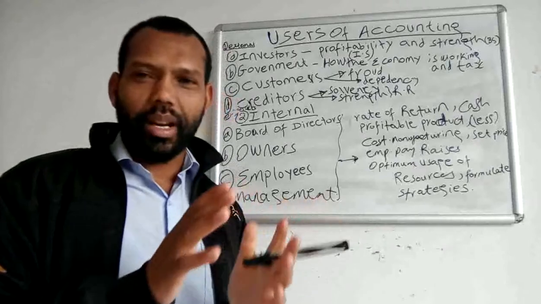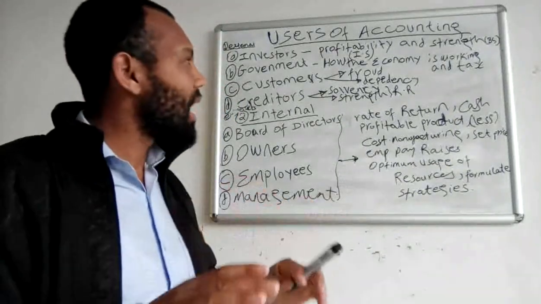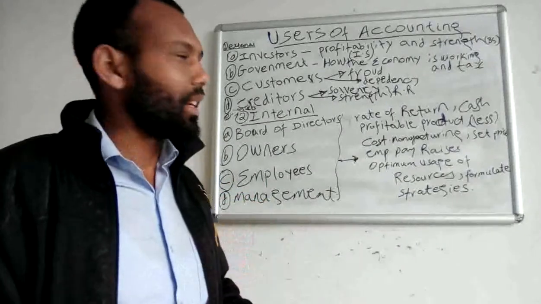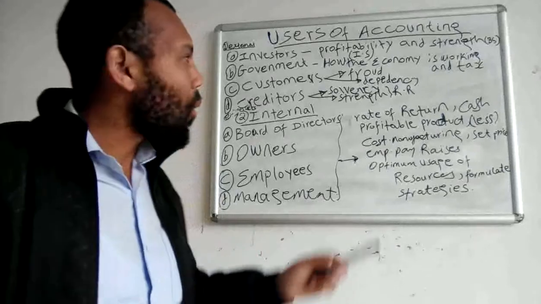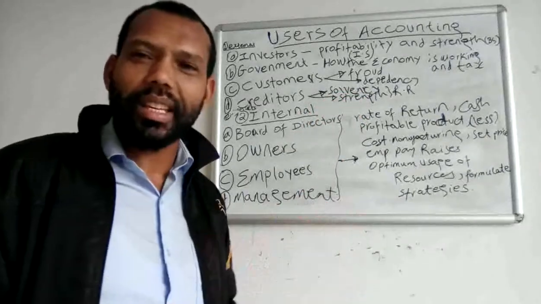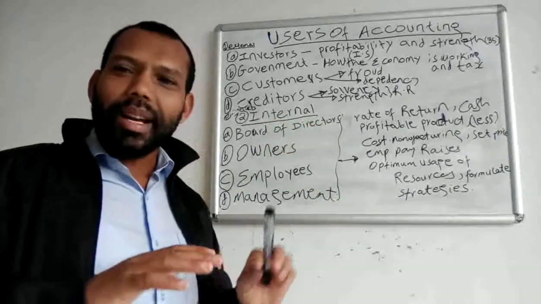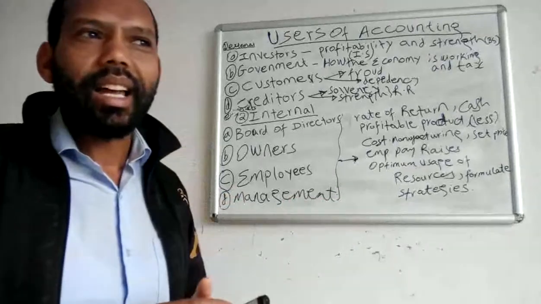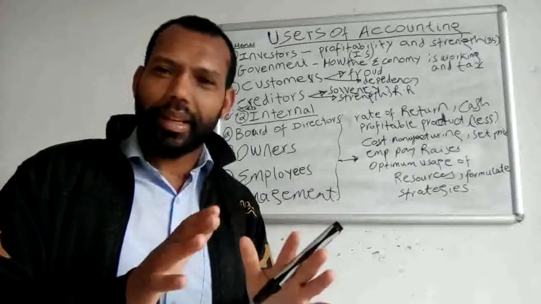They must understand in detail the rate of return of that organization. What does solvency mean? When we say solvency, these lenders and creditors must understand the liability level of that specific company.